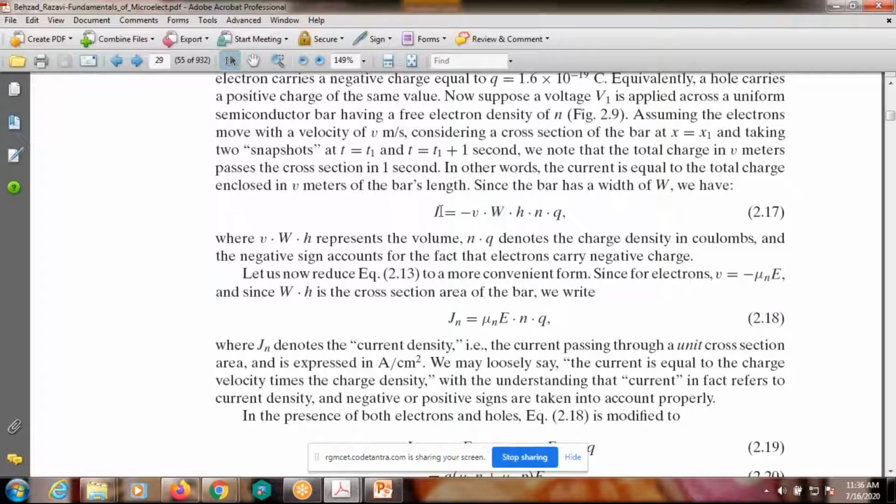Now observe here the left hand side, that is I, now it is J. What is J? J is equal to current density. What is current density?